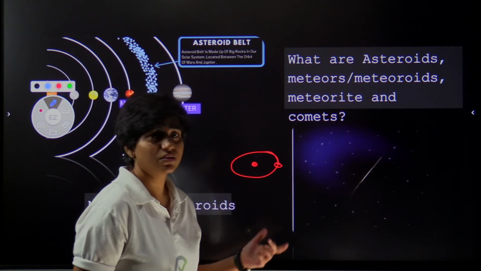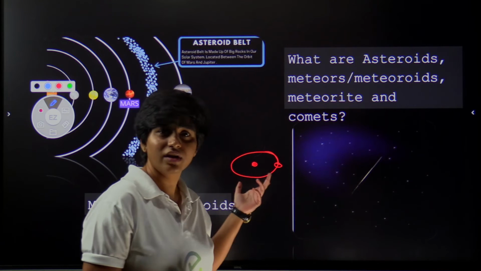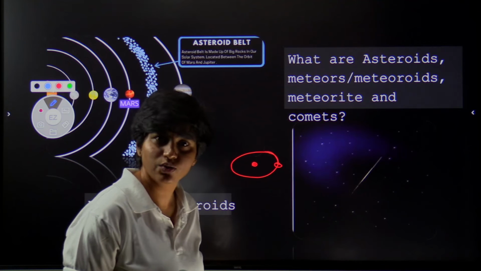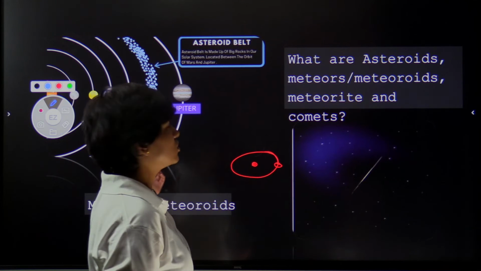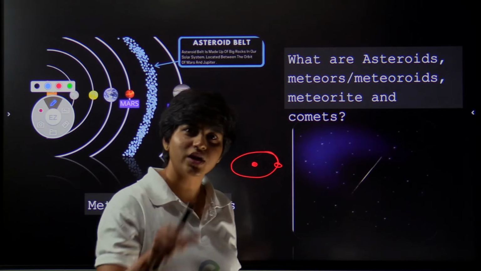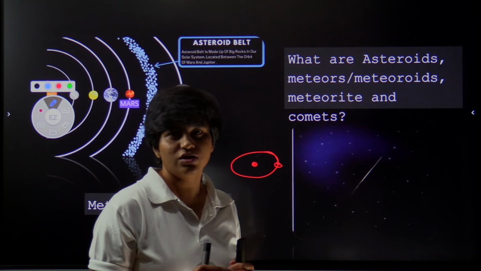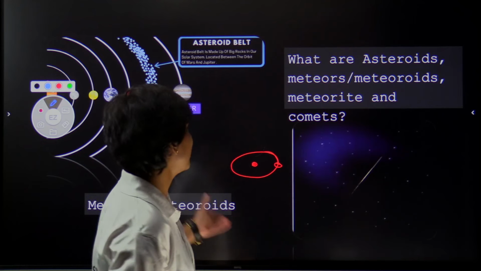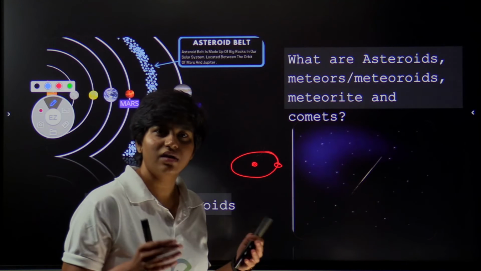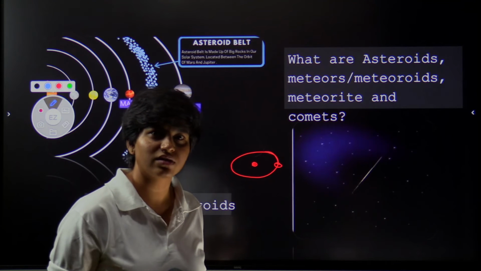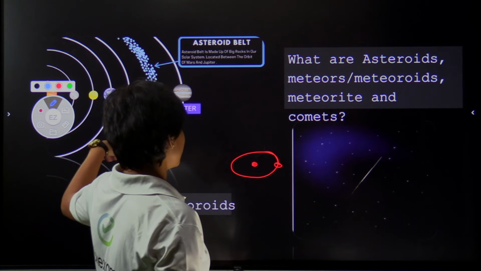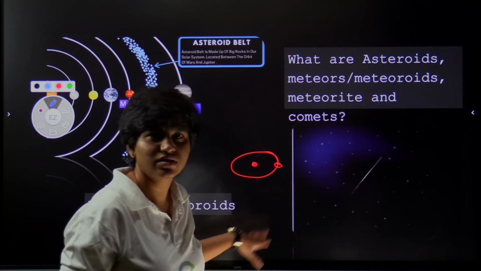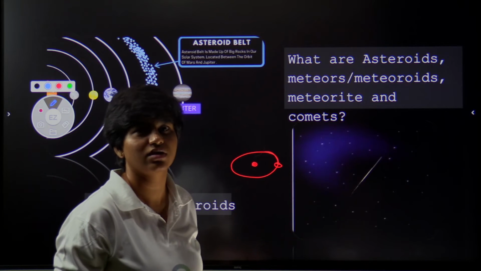But when it comes to asteroids, it is the same material from which planets were formed, but unfortunately asteroids are just a rocky belt that got strewn around when the tiny particle exploded, and it did not come together to form a planet. It is just a rocky belt. It is also orbiting the sun because of the gravitational pull of the sun. All right.